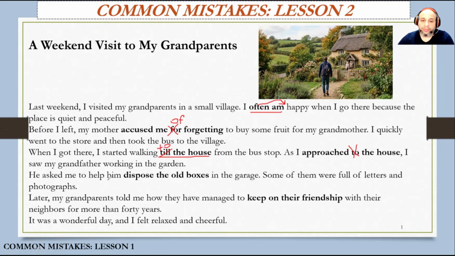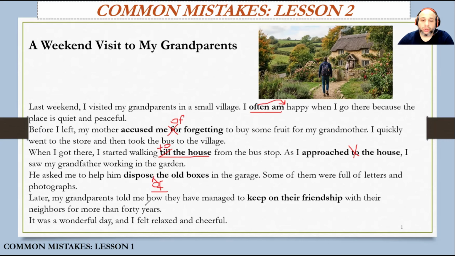He asked me to help him dispose the old boxes in the garage. Some of them were full of letters and photographs. Dispose the old boxes. Dispose means get rid of the old boxes. So as we use of with get rid, the same with dispose. With dispose, we will also use of. So when we want to say that we dispose of something, we always say of. We get rid of something. We dispose of the old boxes in the garage.